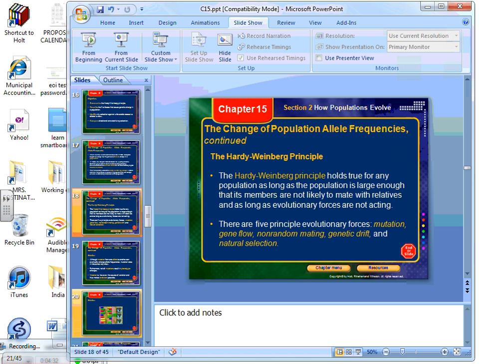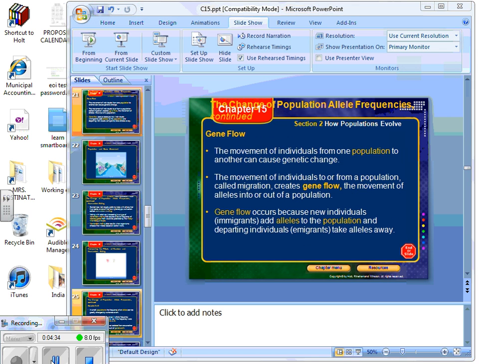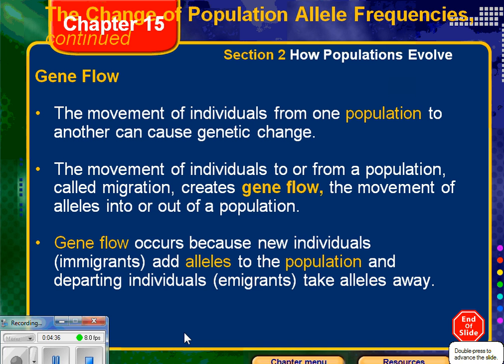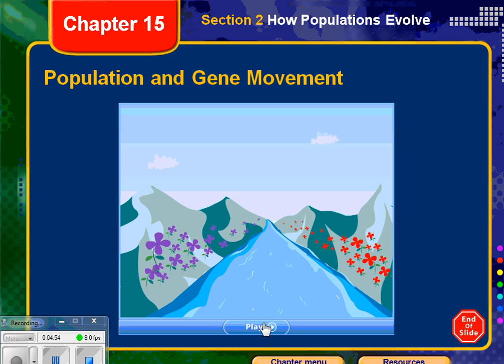Sorry about that. All right, so we talked about immigrants, immigration. This is where you have new alleles come into the population. Or if you have alleles taken away, that means individuals are departing, exiting, emigrants. I do want to show you this.